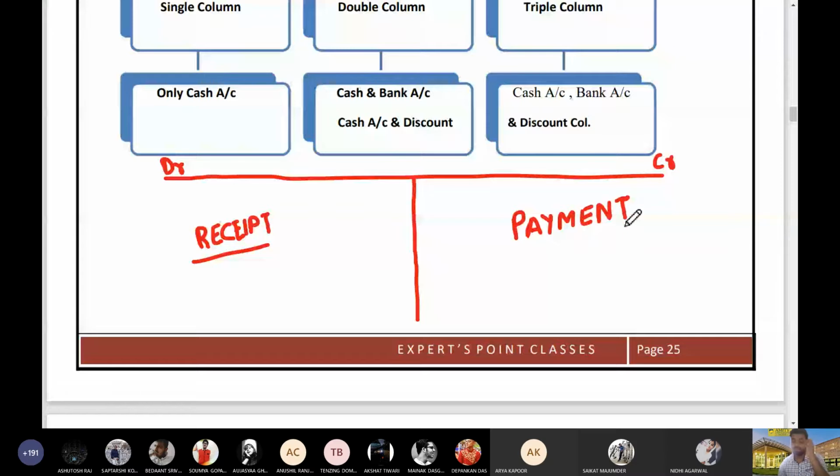Now the second thing that we need to know about the cash book is that a simple column cash book always has a debit balance. That means the total of the debit side will always be greater than that of the credit side. Why, sir, doesn't a simple column cash book have a credit balance? The reason is very easy and clear.